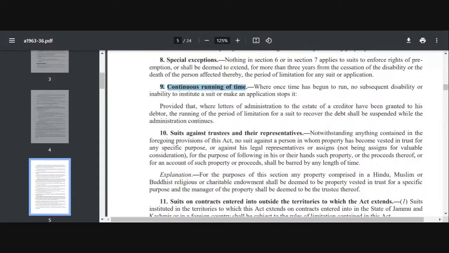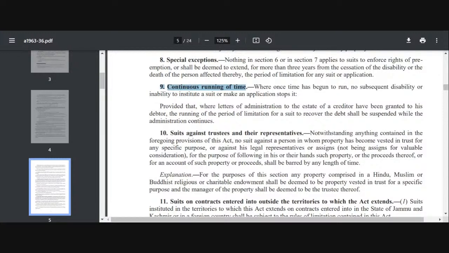So in section 10, there is no period of limitation for a beneficiary. No period of limitation has been prescribed to a beneficiary, right?